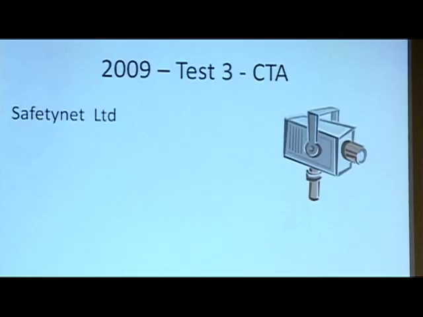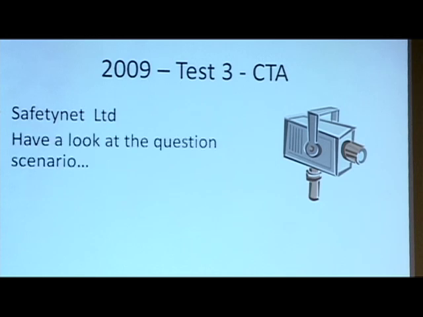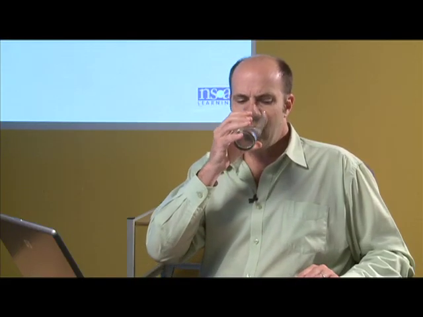So the question is a company called Safetynet. They basically provide security surveillance systems. As before, let's have a look at the scenario first. So the background here, if you want to read through this, you're on the audit team of this company. Year end, 28th of February 2009. Everything's computerized, journal entries. There's your main heading that comes up.